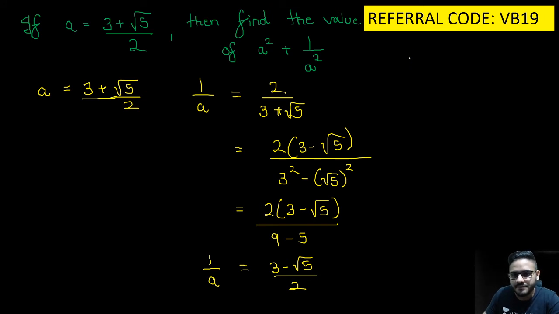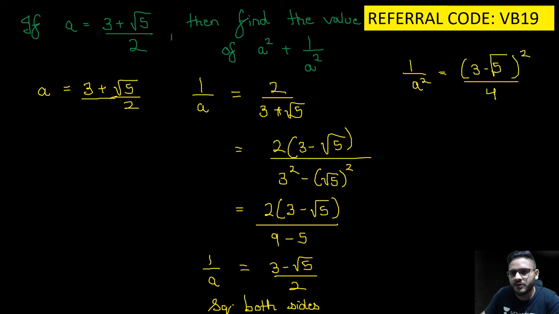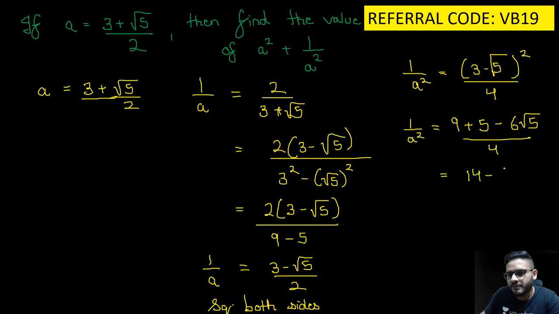First write here, squaring both sides. Squaring both sides, what will you get? 1 upon a square is equal to (3 minus root 5) the whole square upon 4. So you get 1 upon a square is equal to (9 plus 5 minus 6 root 5) upon 4, that is nothing but (14 minus 6 root 5) upon 4.